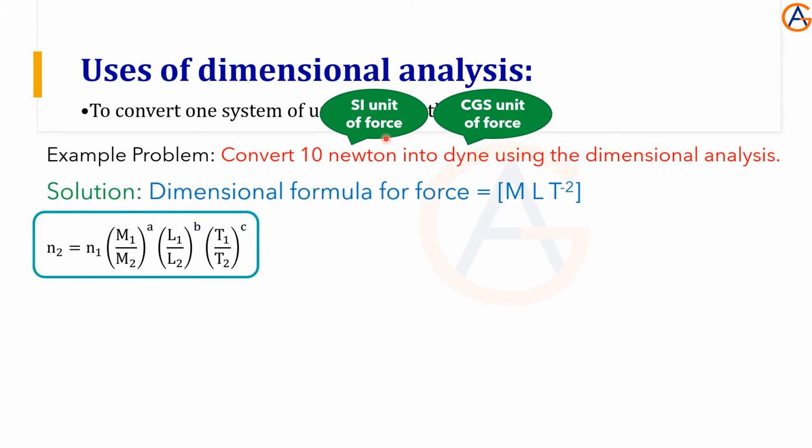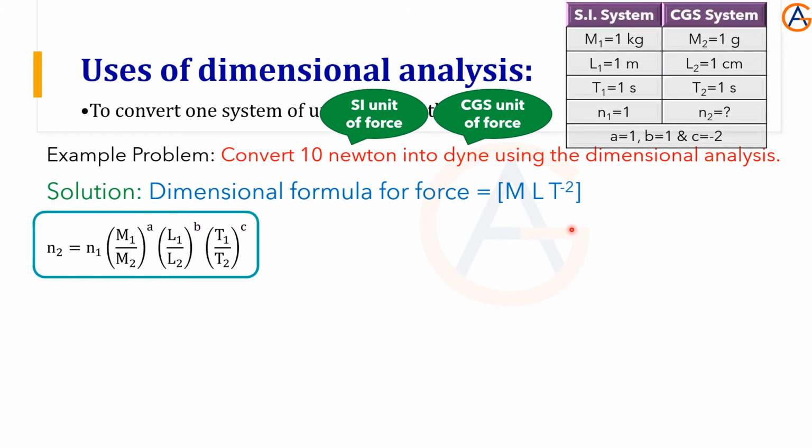Here the physical quantity is force, so we need the dimensional formula of force. Let's write the dimensional formula of force. This is M L T^-2. It means the dimension of mass is 1, length is 1, time is minus 2. So the a value is 1, b value is 1, c value is minus 2. Yes, this is the table. To convert one system of units to another system, we need a table like this.